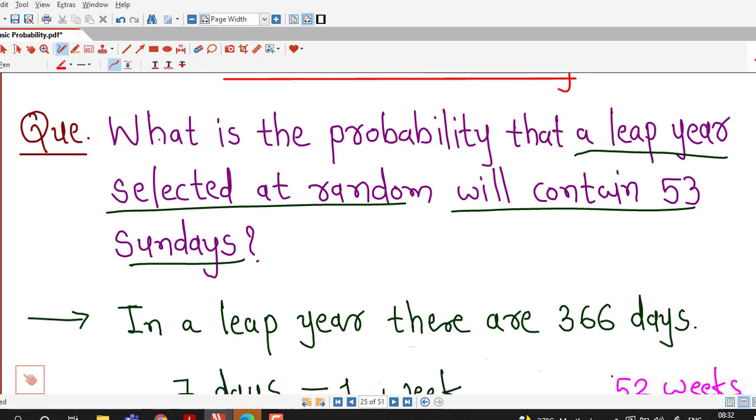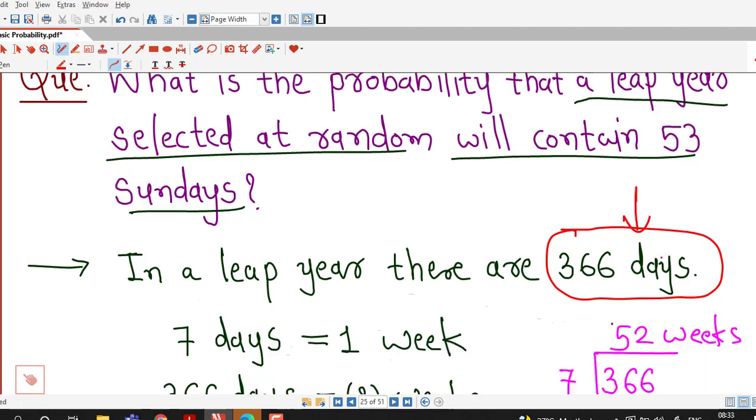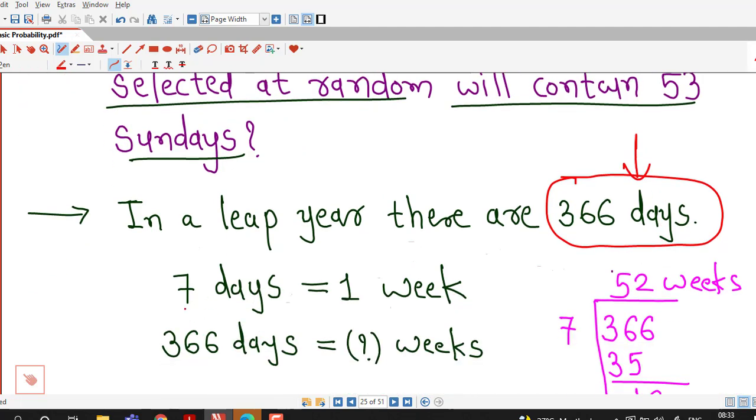As we know, in a leap year there are 366 days, and 1 week has 7 days. So first we have to decide the number of weeks in a leap year. We know that 7 days make 1 week, so how many weeks will 366 days have?